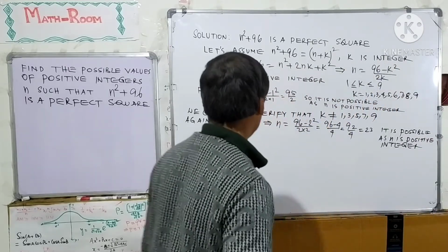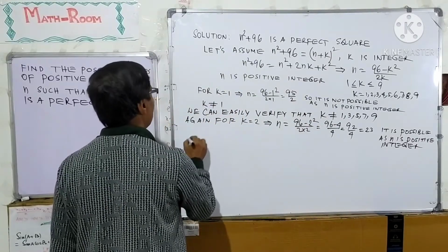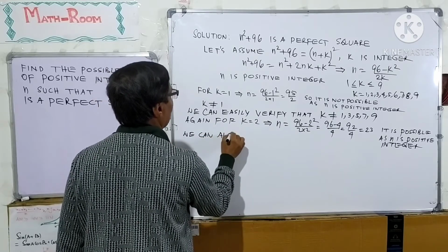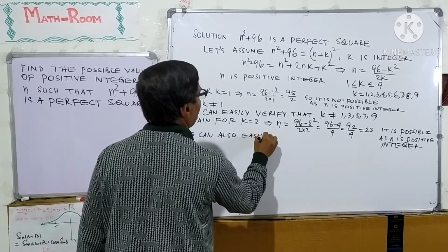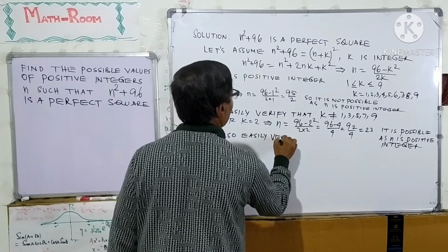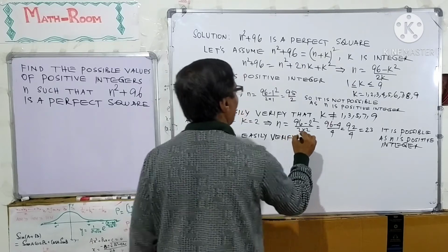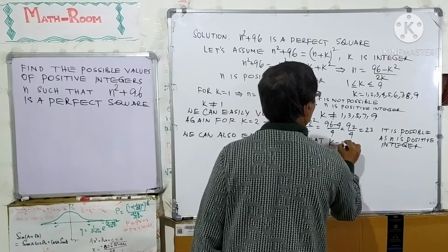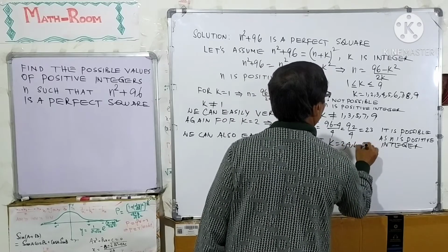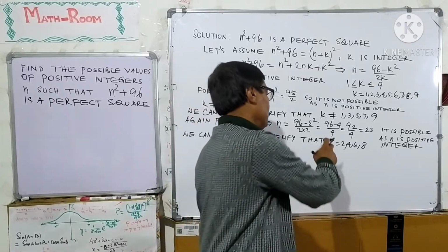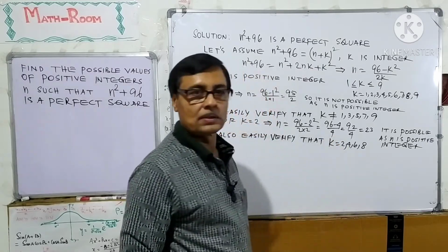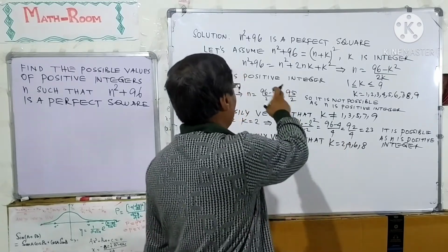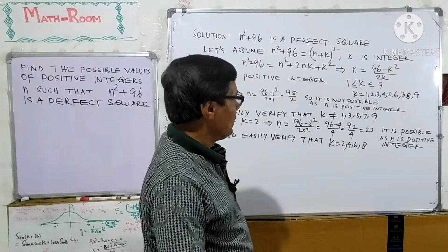Here also we can easily verify that the values of k equal to 2, 4, 6, 8 are possible, because for these values of k, n is a positive integer.